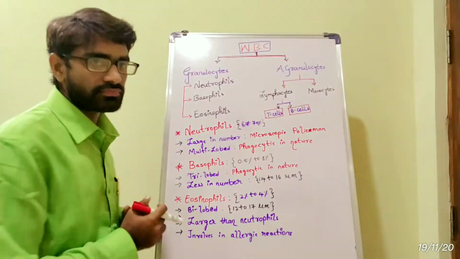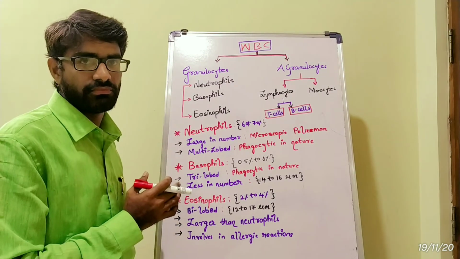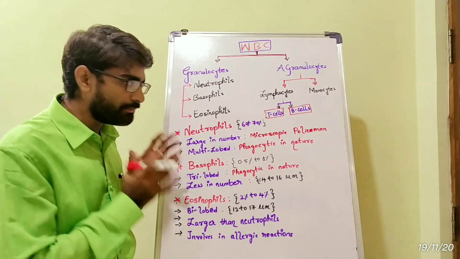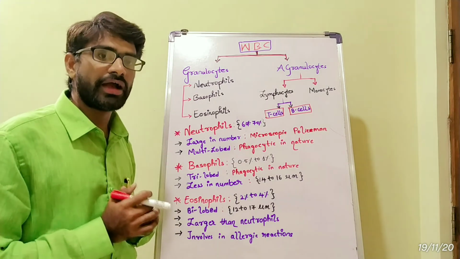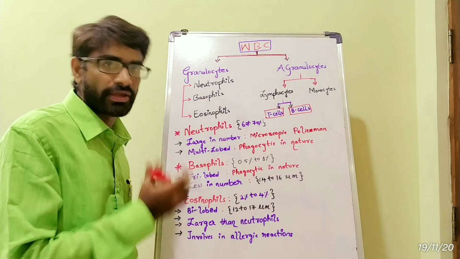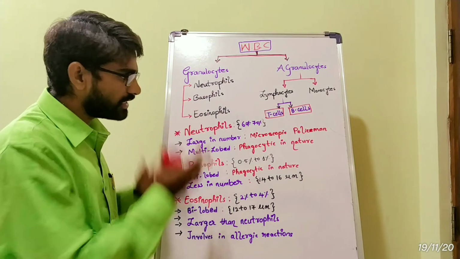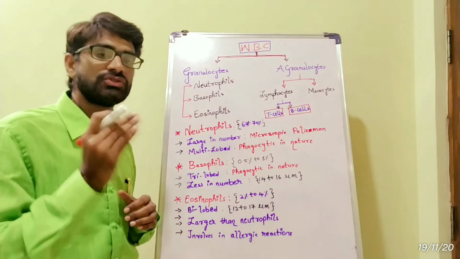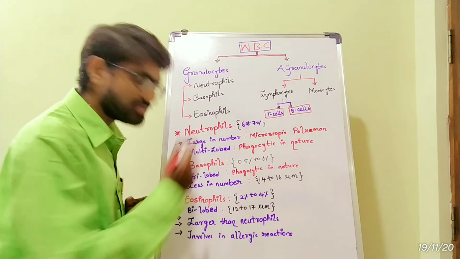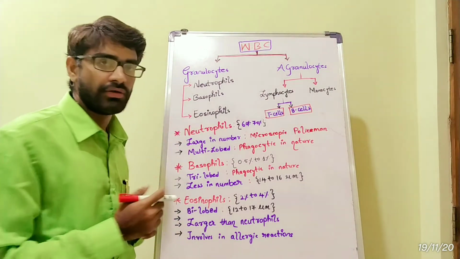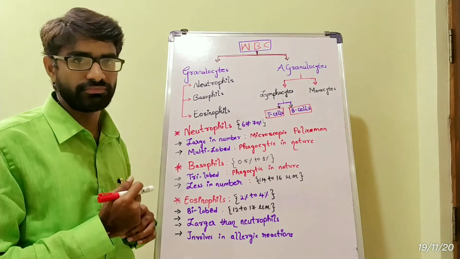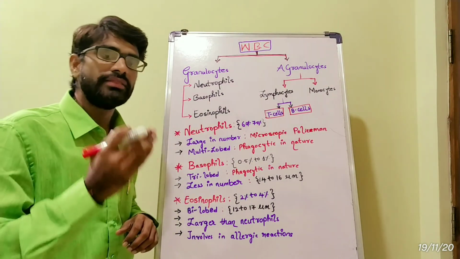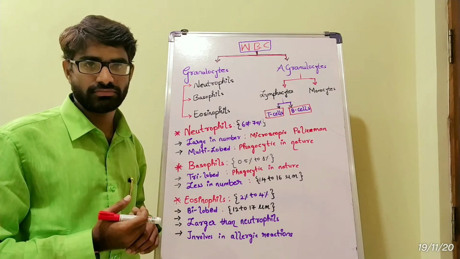So here the main points only I am discussing for competitive purpose. Only main points which may come in competitive exams. There is a scope to get this kind of questions. If you read like this, from this only you may get some questions. They may ask about size or what kind of nucleus, whether multilobed, bilobed, or trilobed, and the phagocytic nature and other names, which may be asked in competitive exams.